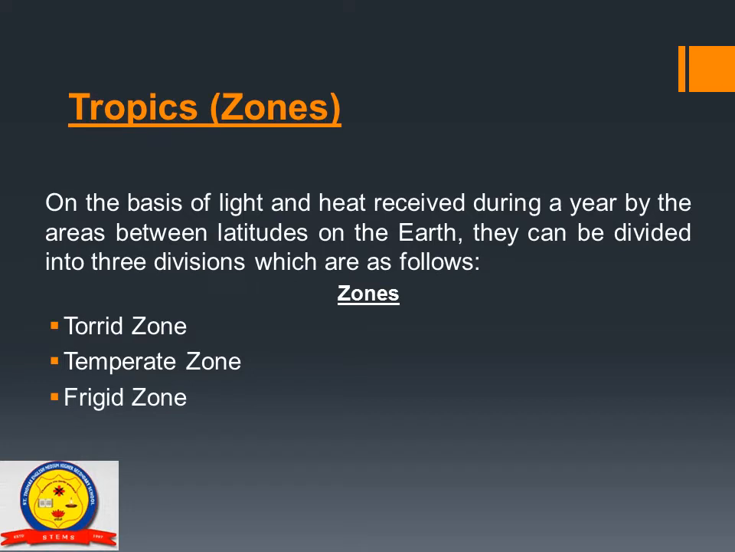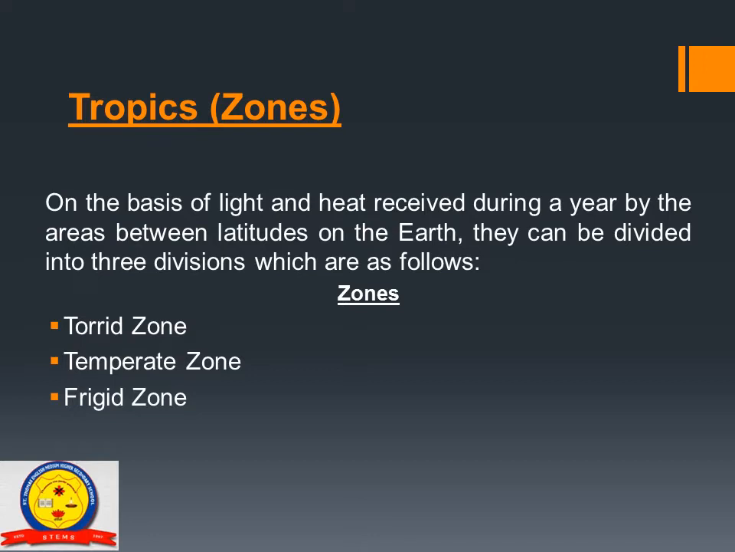What is tropics? On the basis of light and heat received during a year by the areas between latitudes on the earth, they can be divided into three divisions, which are as follows: torrid zone, temperate zone, and frigid zone. Now understood what is tropics?